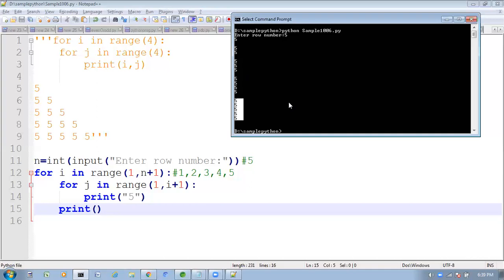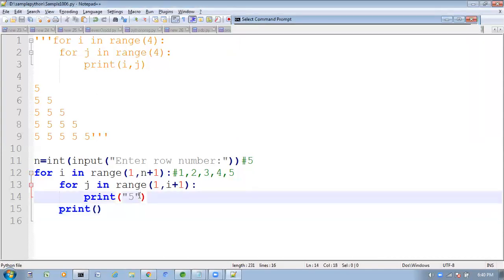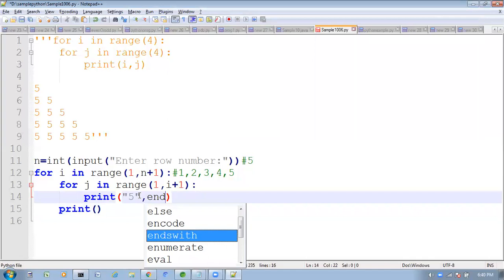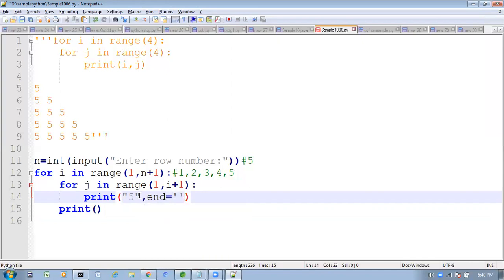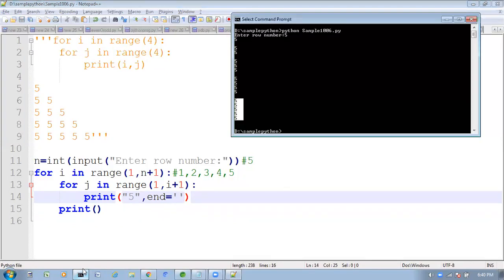Then what do we have to do? If you want to get it in the same line, what do we have to do? Already we discussed this at the time of discussing print statements. How will we get it in the same line? Here at the end I am going to use the end attribute. Boss, print the next one in the same line at the end, don't go to the next line. It tells that the next one also prints in this same line only. Here I am going to take it like this. Now run this one once again.